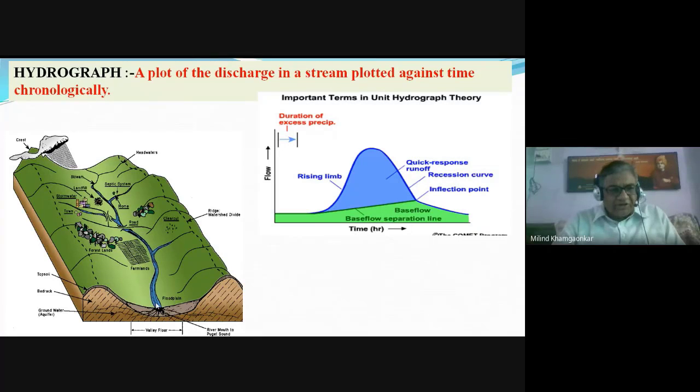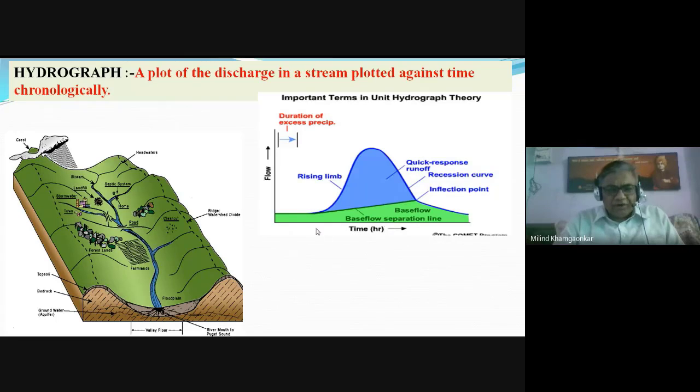If we measure the runoff, that is the discharge, with respect to time, for say 24 hours, or for say 1 week, for 1 month, then the graph between the time, maybe in hours, maybe in days, maybe in months, or maybe in weeks.